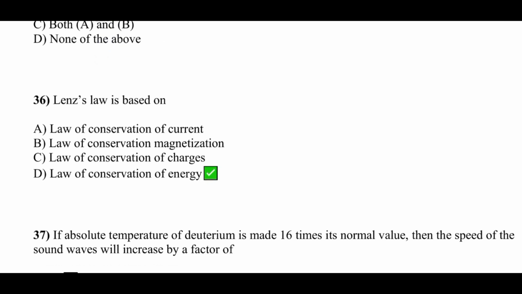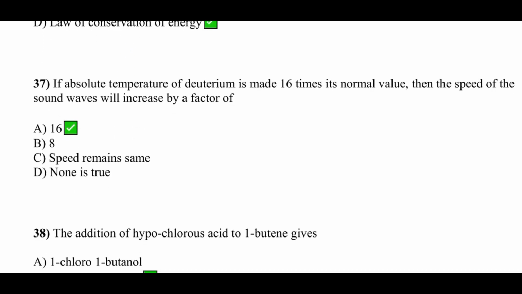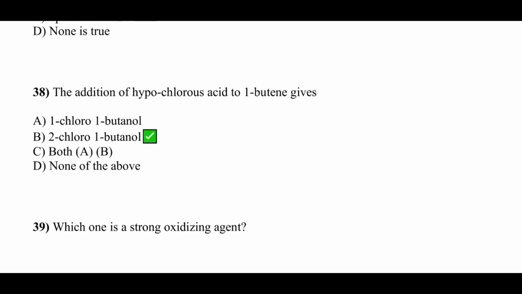Lenz's law is based on, option D is correct, law of conservation of energy. If absolute temperature of deuterium is made 16 times its normal value, then the speed of the sound waves will increase by a factor of, option A is correct, that is 16. The addition of hypochlorous acid to 1-butene gives, that is option B, 2-chloro-1-butanol.